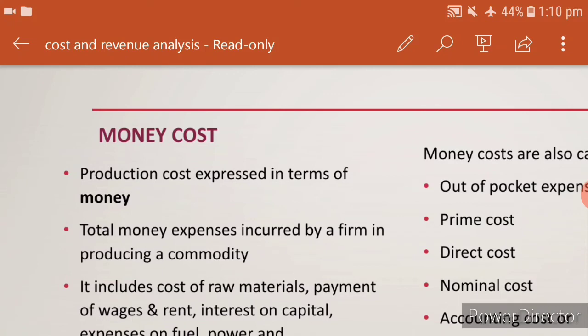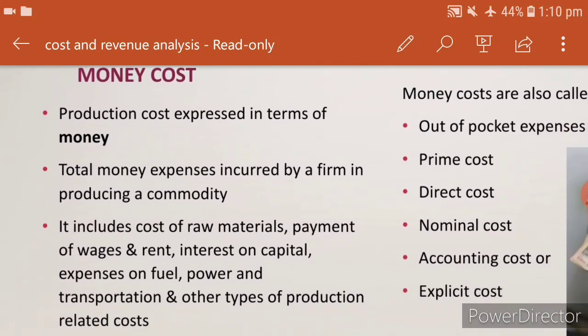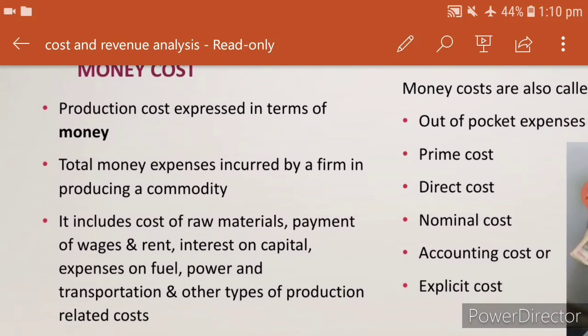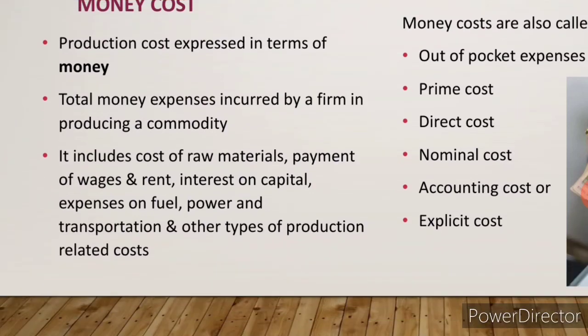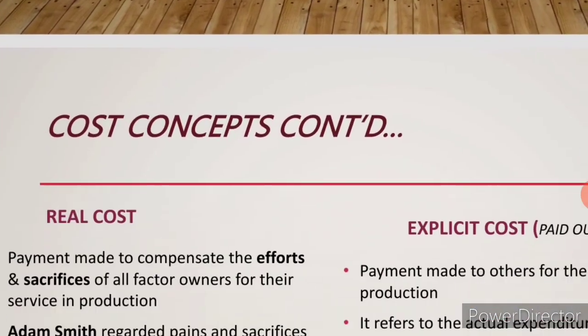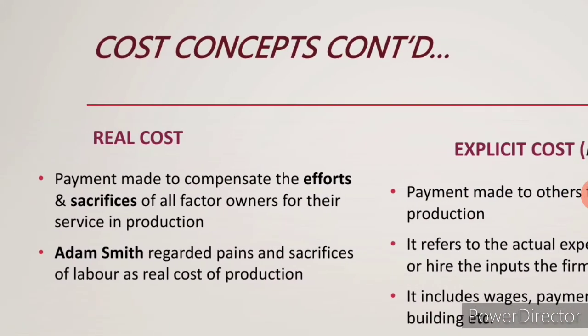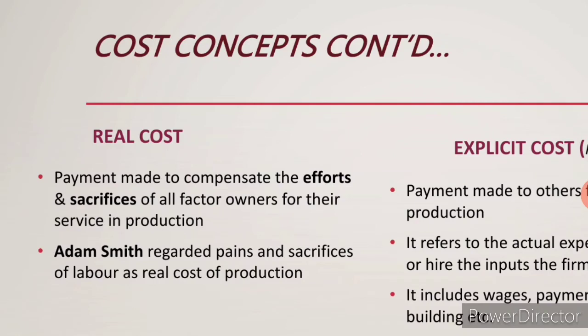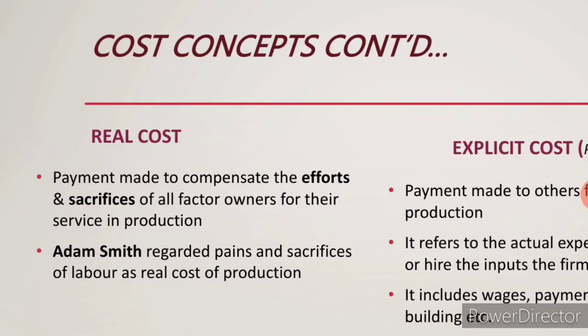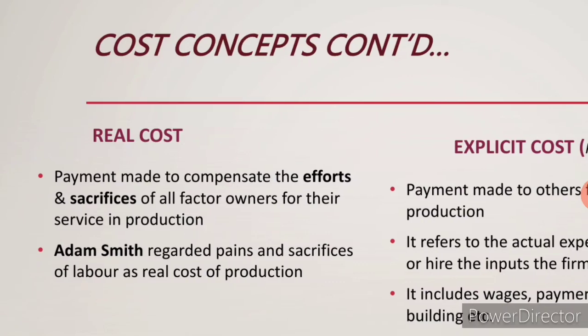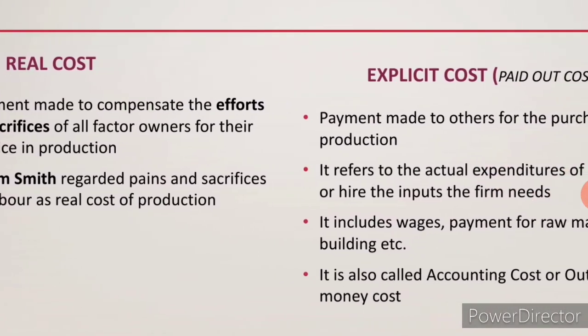That is called money cost. So, all the expenses which have been included in order to create one commodity, the total expenses, it is called money cost. Real cost: effort and sacrifice made by the owner. This is called real cost.